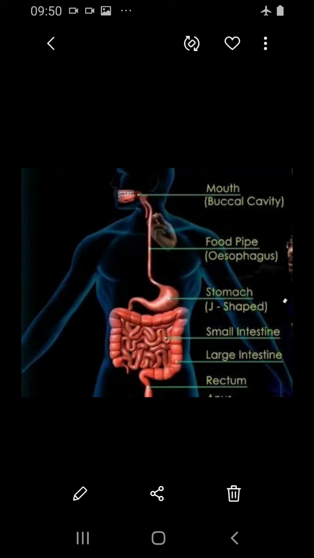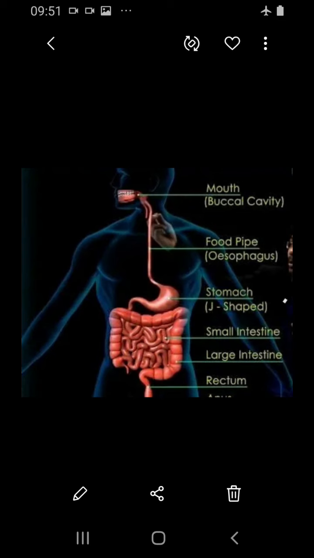Next comes the jejunum. The jejunum is the middle part of the small intestine, and it is a shorter region. The secretion of the small intestine is the intestinal juice, which contains the enzymes sucrase, maltase, lactase, and lipase. Here the enzyme activity takes place. Next comes the ileum. The ileum forms the lower part of the small intestine and opens into the large intestine. It is the entry point of the large intestine. The ileum is the longest part of the small intestine.